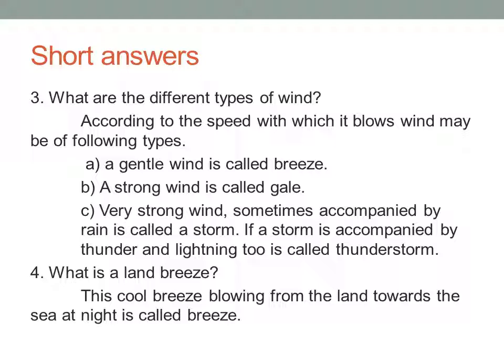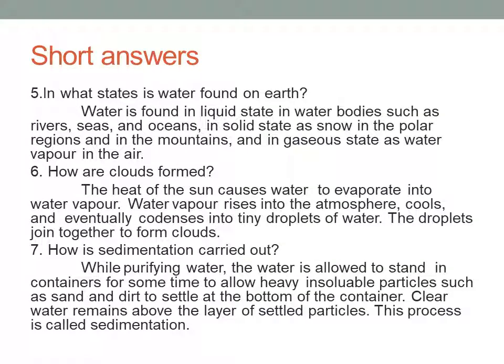Fourth question, what is a land breeze? So the cool breeze blowing from the land towards the sea at night, it is called a land breeze. Okay. And then fifth question, in which state is the water found on the earth? So this you can write in your own words, right? Water is available in liquid state, that is present in rivers, seas and oceans. In solid state, in snow in the polar regions and mountains, and in gaseous state as water vapor.